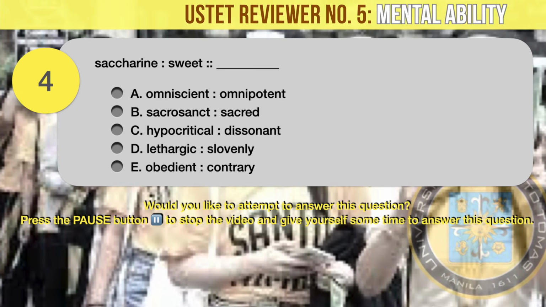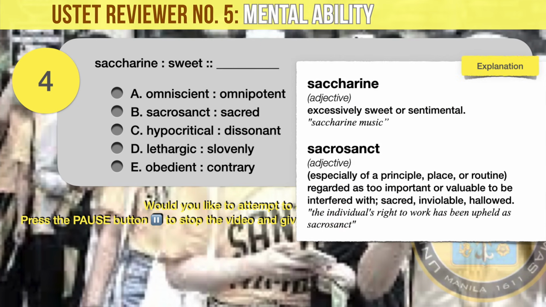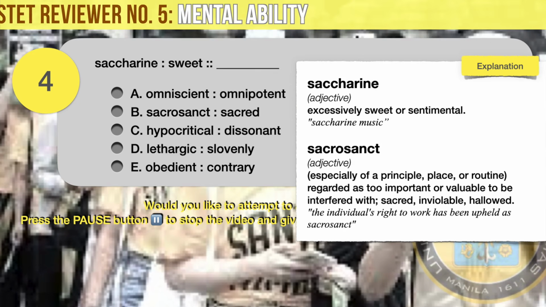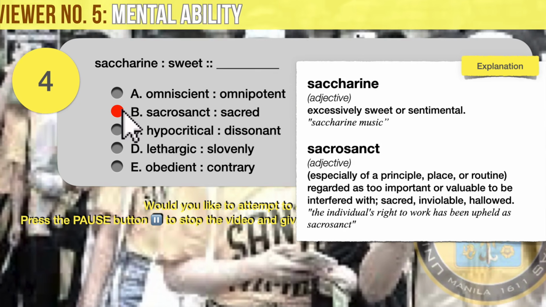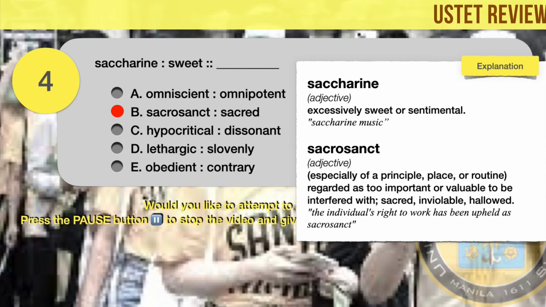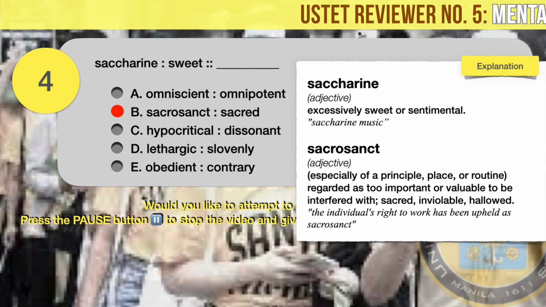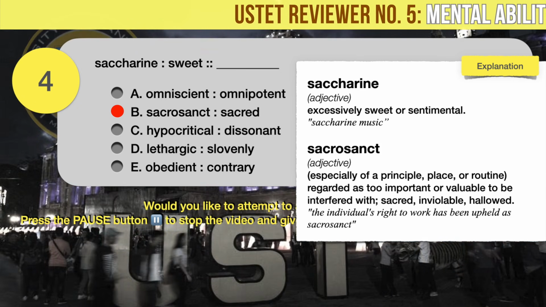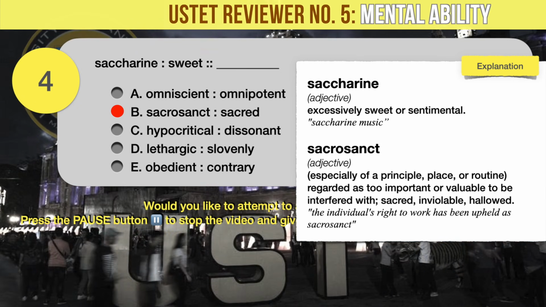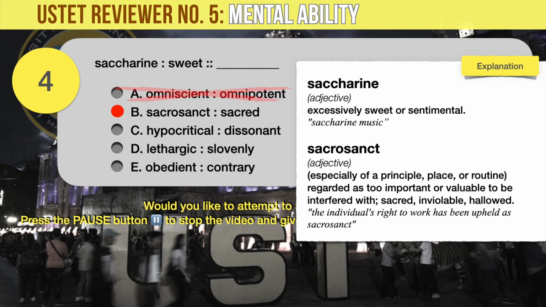Therefore, we are looking for a pair of synonyms. From among the answer choices, only sacrosanct and sacred are synonyms, so B is the correct answer. But wait, let's make sure that none of the other pairs of words in the answer choices are also synonyms. The words omniscient and omnipotent mean all-knowing and all-powerful, respectively. Both words are often used to describe God, but they are not synonymous to each other.